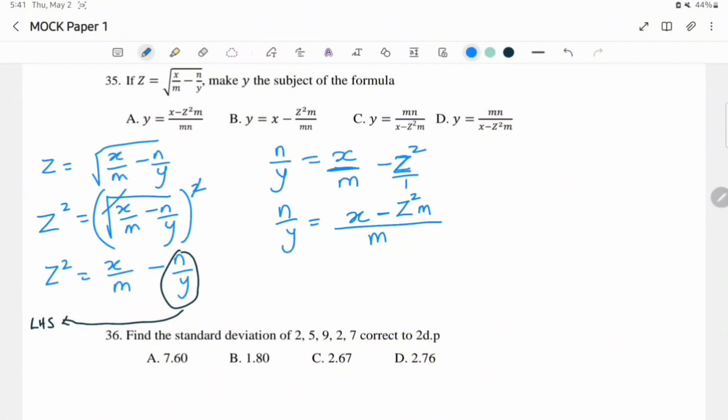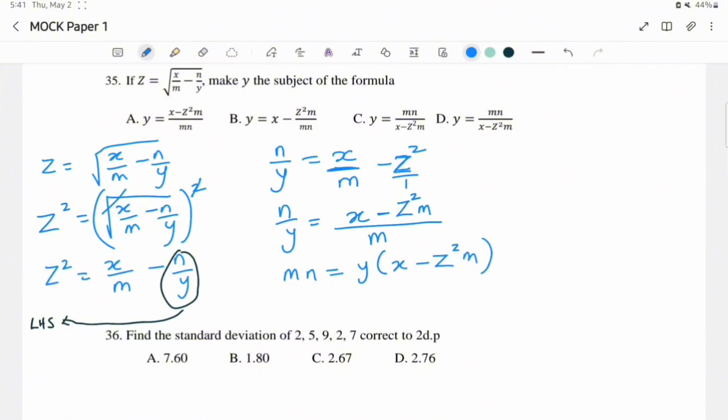So if I cross multiply, I will have mn equals y into x minus z squared m. You know, if I should now use y to expand the bracket, that's quite unwise of me, because that means I'm no longer simplifying it.